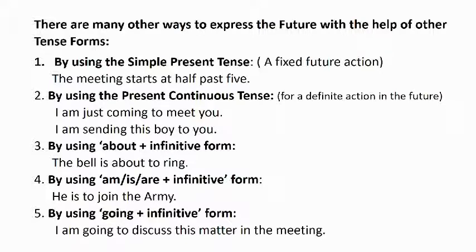Another way of expressing the future action is by using about plus infinitive form. That means to plus verb 1. The bell is about to ring. That is going to take place in the future.